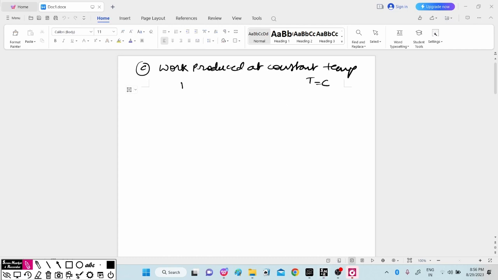On the PV diagram we show the process in this way, where PV is equal to C. The value of n here is 1. If we write PV to the power n, here the value of n is equal to 1. That's why we write it as PV is equal to C. So for a constant temperature process, PV is equal to C.